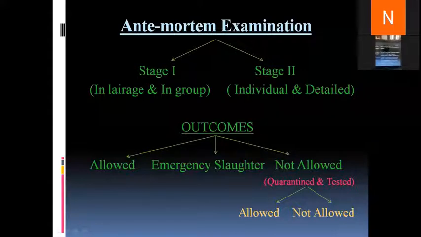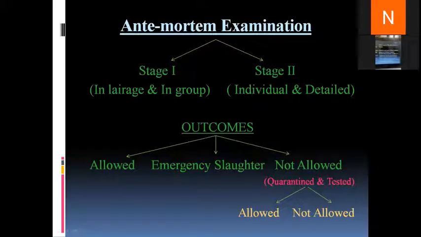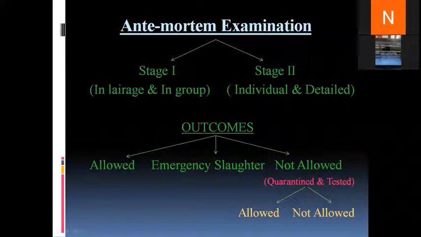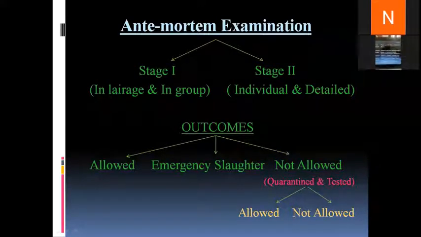Mostly these are animals in pain intense enough that keeping the animal alive is against animal welfare rather than slaughtering it. In those conditions, the animal is slaughtered on an emergency basis. Situations such as fractures, bloat, and prolapse are considered under emergency slaughter.